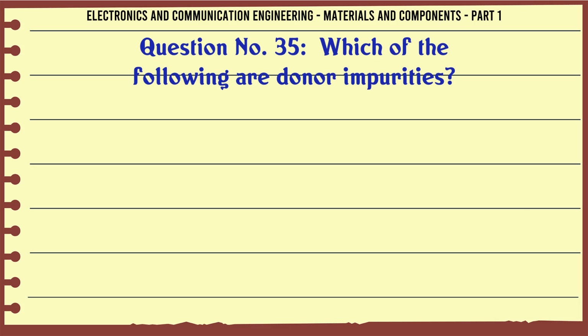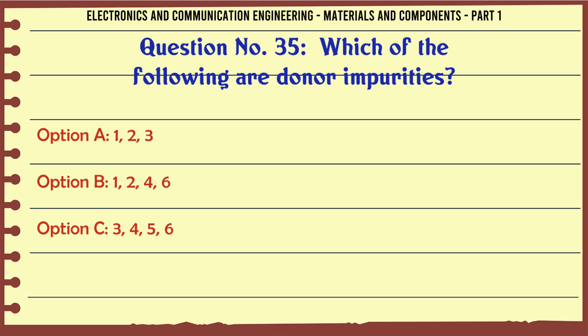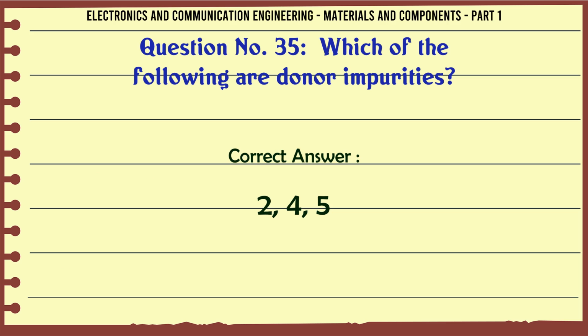Which of the following are donor impurities? A. 1, 2, 3. B. 1, 2, 4, 6. C. 3, 4, 5, 6. D. 2, 4, 5. The correct answer is 2, 4, 5.